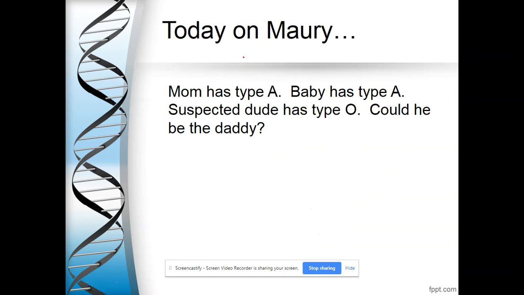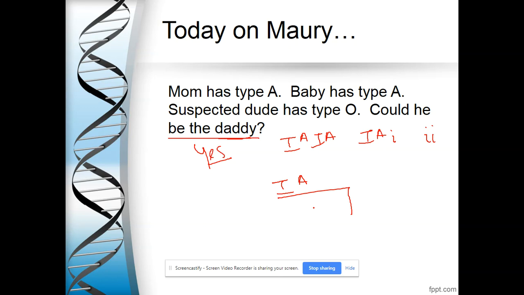So now we need to figure out with blood type if this suspected guy could be the daddy. So mom is type A, so she's either IA IA or IA little i. And baby's type A, so again could be this or this. And the potential dad has type O. So dad has to be little i. So could this guy be the daddy? And the answer is yes, he could be. We don't know for sure, but we know that he could be.